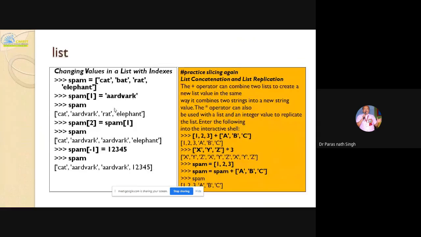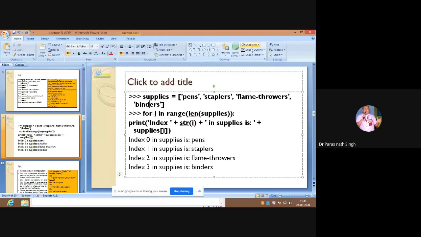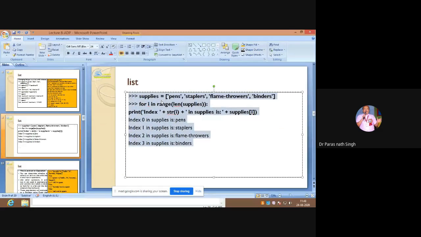I will go to the next slide just to cover what is touched in the book. Supplies is a list that continues here: pens, staplers, flamethrowers, binders, and you are displaying all those. I have already displayed index 0 of supplies, pens, index 1 of supplies. This is just an example from the book.